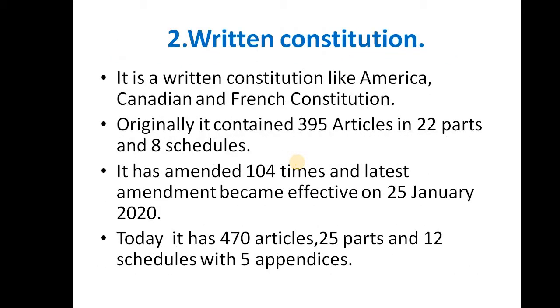Next one is written constitution. It is a written constitution like the American, Canadian and French constitutions. Originally, it contained 395 articles in 22 parts and 8 schedules. It has been amended 104 times and the latest amendment became effective on 25 January 2020. Today, it has 470 articles, 25 parts and 12 schedules with 5 appendices.